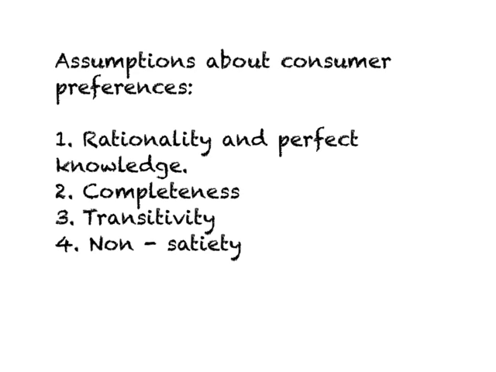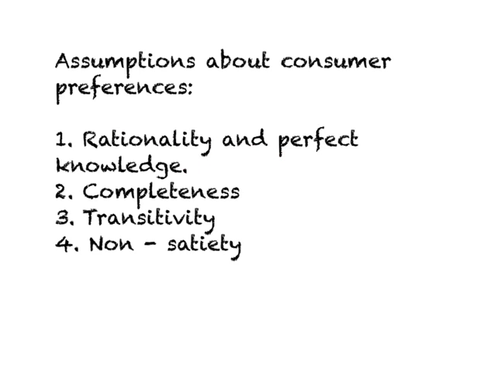So we have made 4 assumptions about consumer preferences, and we are looking at one consumer, and we believe whatever applies to one consumer applies to all consumers living within a country. And the 4 assumptions we have made are: 1. Rationality and perfect knowledge.